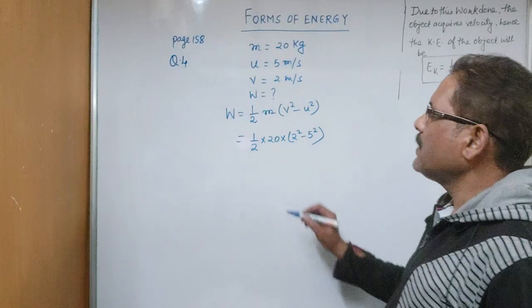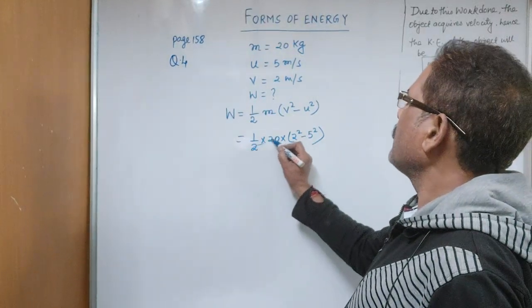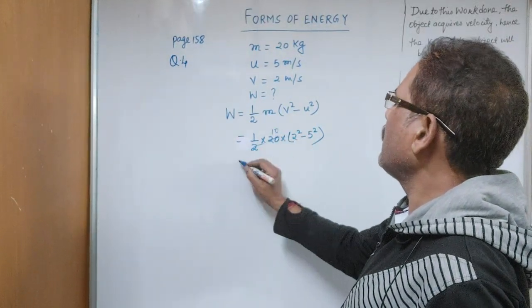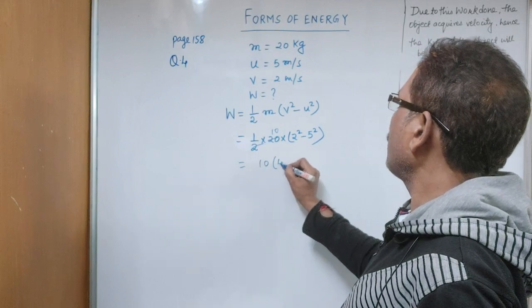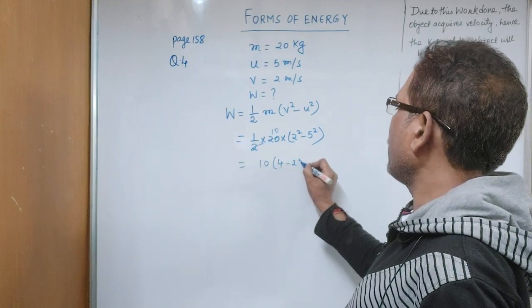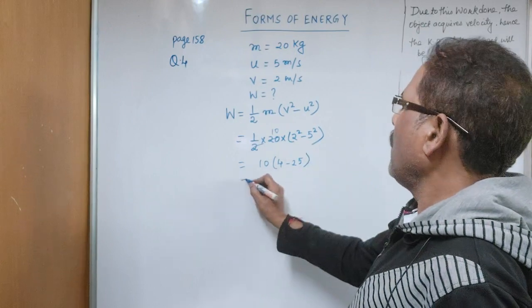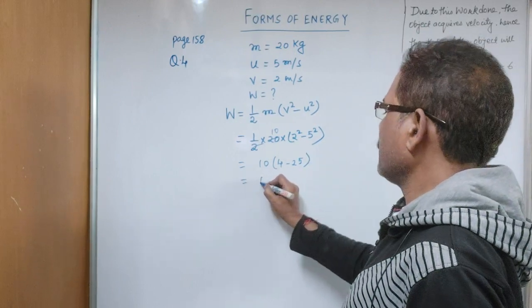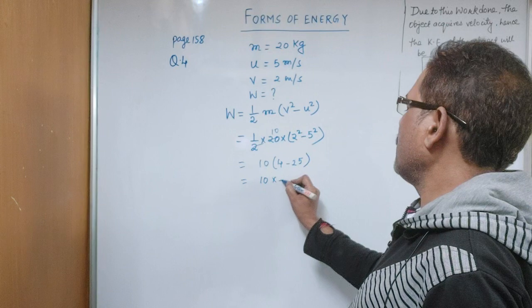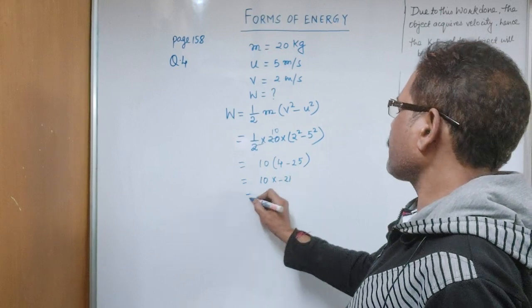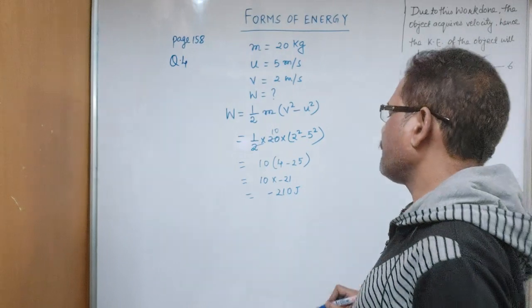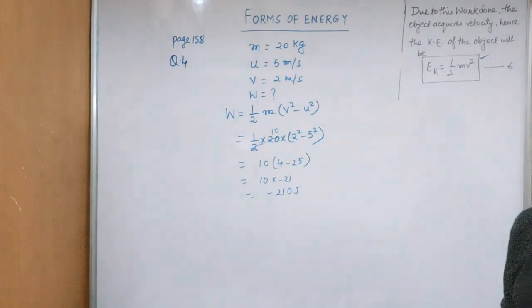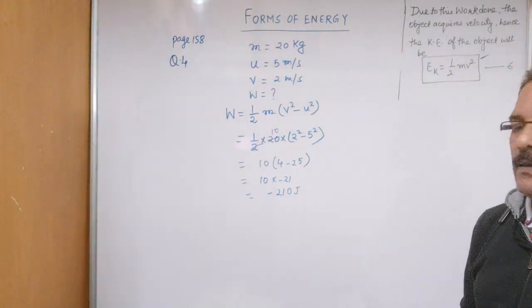Now simplify it. So it will be 10, then in the bracket we have 4 minus 25. So it will be 10 into minus 21, so minus 210 joule. So we are getting a negative sign.